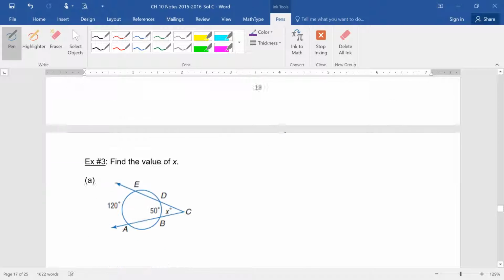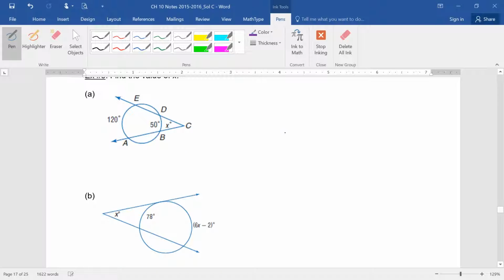All right, let's do an example here. We need to find the value of x. I always say it out loud in my head as I'm writing it: the angle is equal to half the big arc minus the little arc. You don't have to write it down each time, but just say it. So what's the angle here? X is equal to half of, what's the big arc? 120 minus 50. So X is equal to half of 70, which means it's 35. Okay?